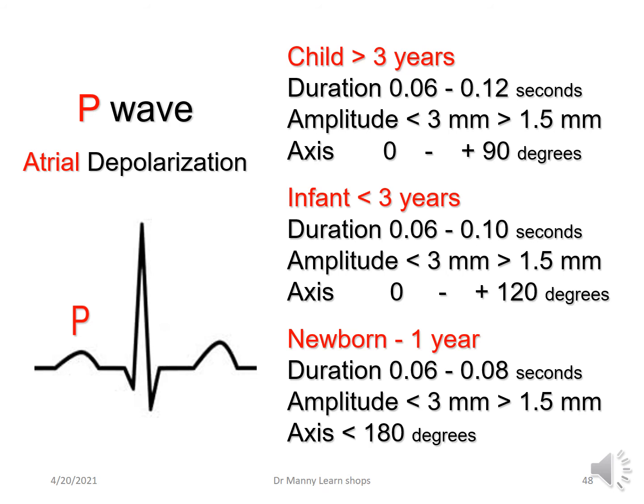In a child of greater than 3 years of age, which is essentially like an adult, the duration is 0.06 to 0.12 seconds. It shouldn't exceed 0.12 seconds. The amplitude isn't too big, as I said, it's small, less than 3 millimeters, but more than 1.5 millimeters, and the axis can be measured as well from 0 to plus 90 degrees.